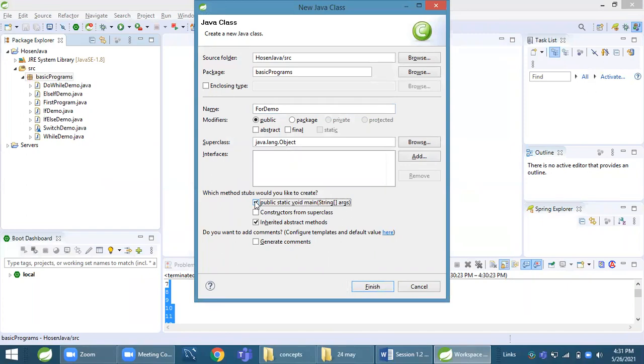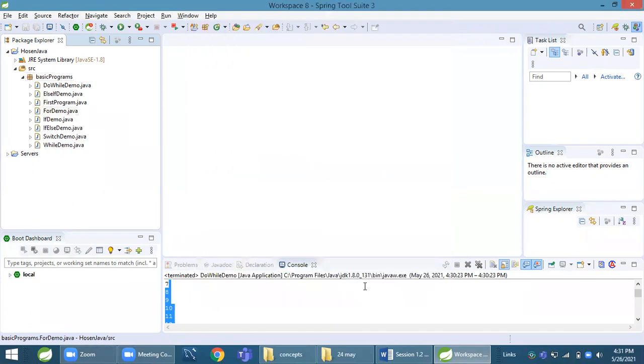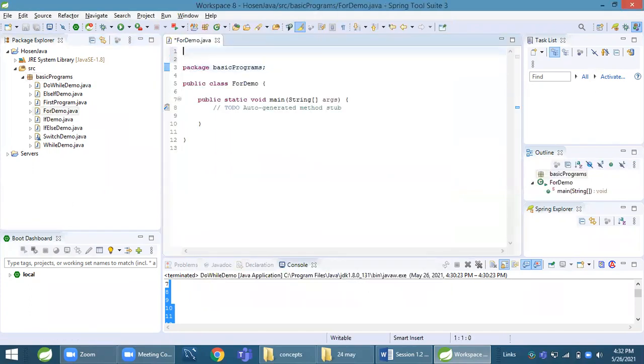I have taken one new class for the demo. Mark the main method, click finish. This assignment is writing a program to print 1 to 10 using for.